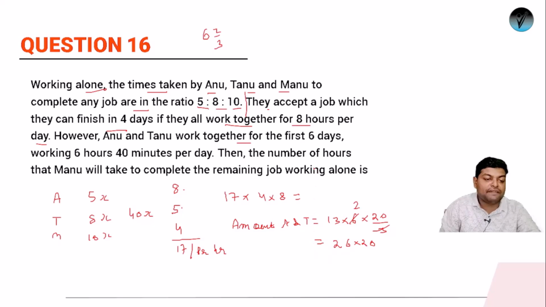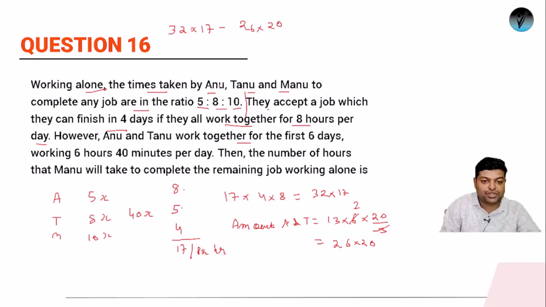Then the number of hours that Manu will take to complete the remaining job. So first of all, let's get the value of the remaining job. The total value will be 8 4s, so 32 into 17. So the remaining job will be 32 into 17 minus 26 into 20.